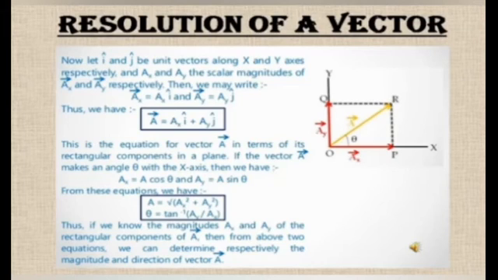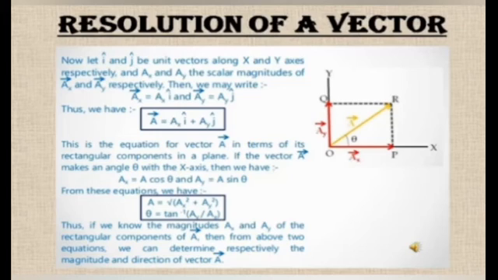Hence, AX is called its horizontal component and AY is called its vertical component. As AX and AY are the components of the given vector A, we can say A is the resultant of the vectors AX and AY.